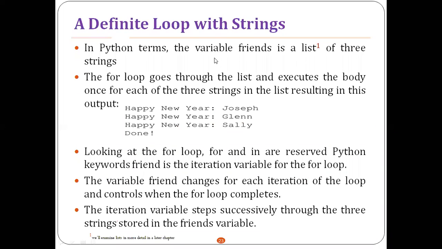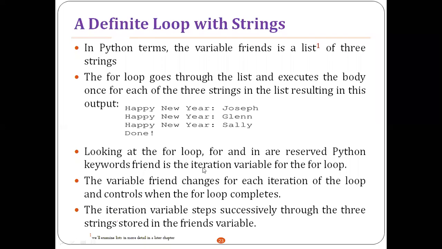In Python terms, the variable friends is a list of three strings. The for loop goes through the list and executes the body once for each of the three strings in the list, resulting in this output. That is, in the first iteration it will print Happy New Year Joseph, second iteration Happy New Year Glenn, third iteration Happy New Year Sally, and there is no fourth iteration here. Directly it will print the value Done.